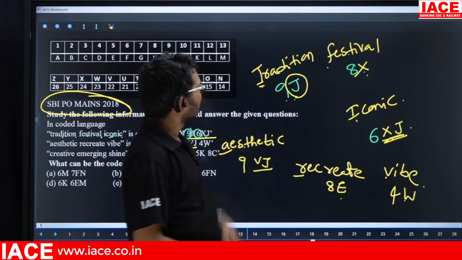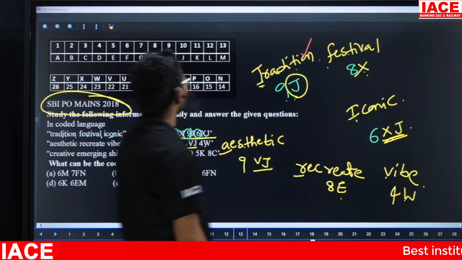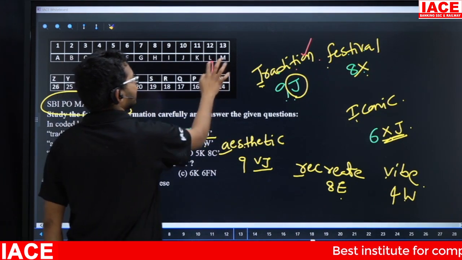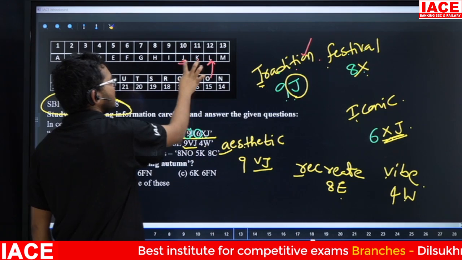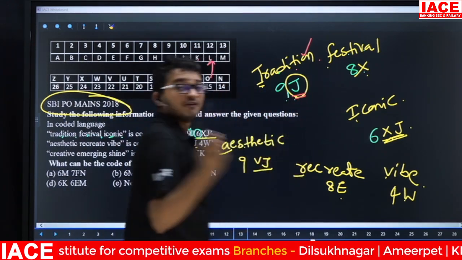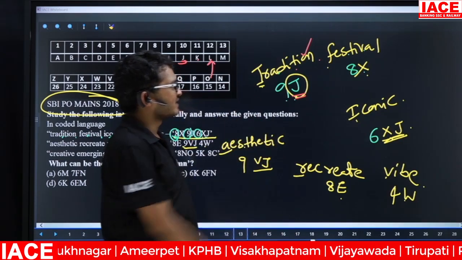Now, take tradition. From right hand, the second letter is what? O. O opposite is what? L. L minus 1, minus 2 is what? J. That means here the logic is: from right hand, second letter opposite minus 2. Suppose, check for festival.